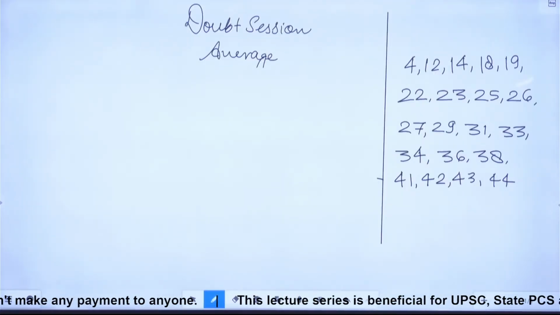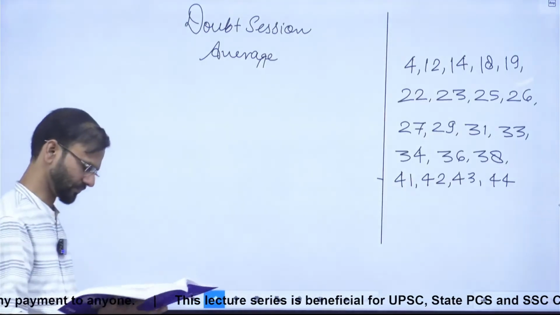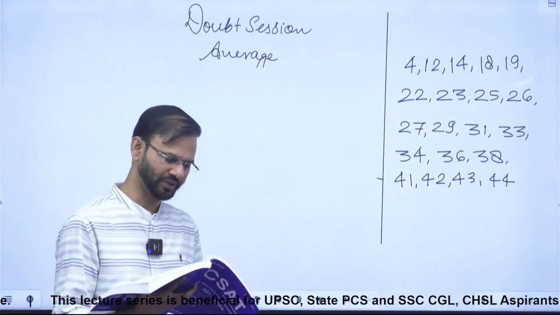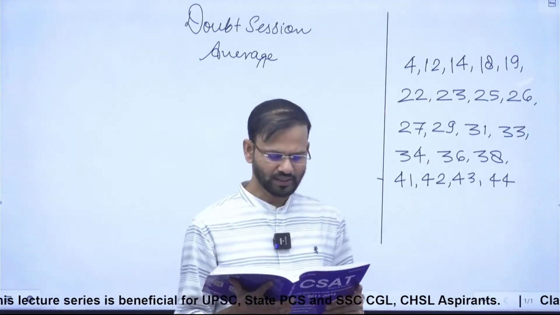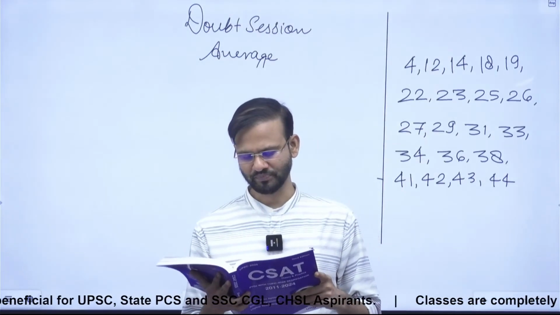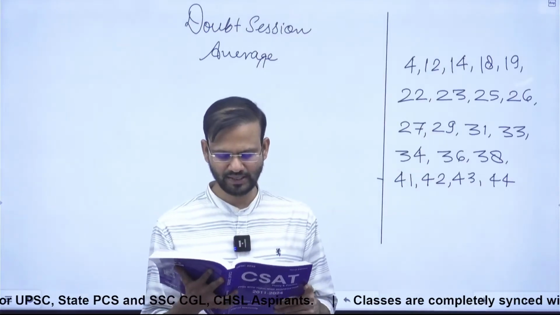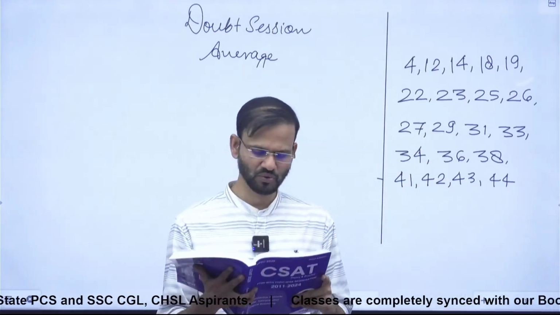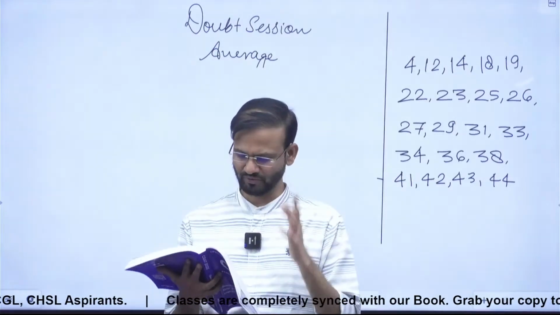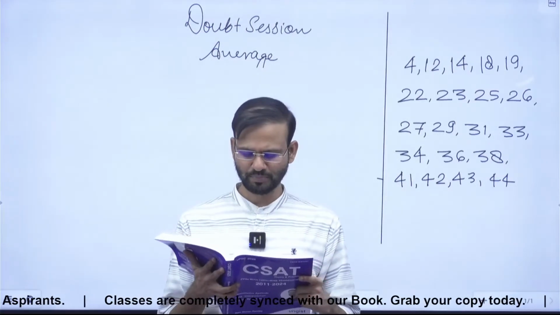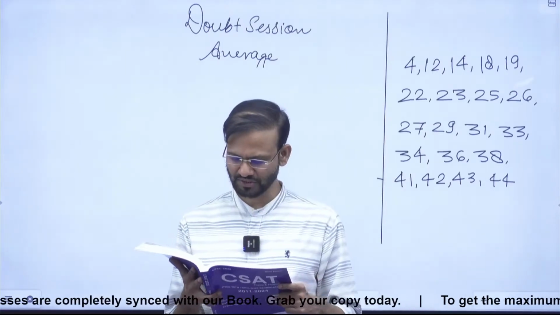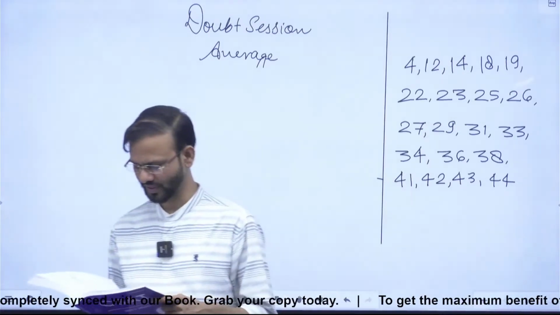After that, which question? 33. 33 is not a PYQ. A cricketer had a certain average of runs for his 64 innings. In the 65th innings, he is bowled out for no runs, for no score, right? It means he got out on 0. This brings down his average by 2 runs. His new average of runs is.